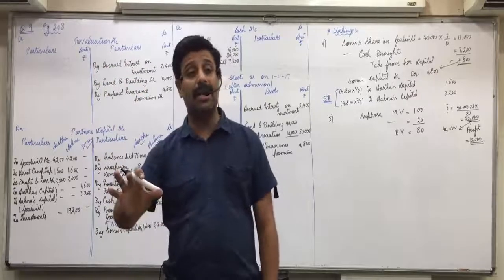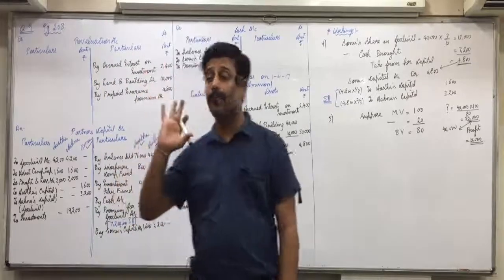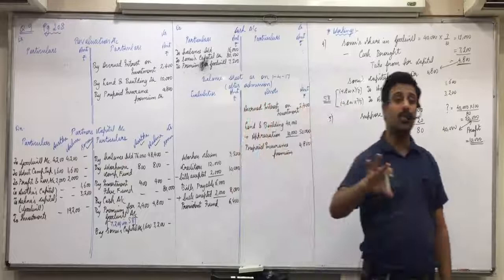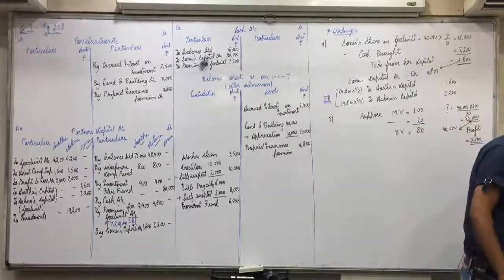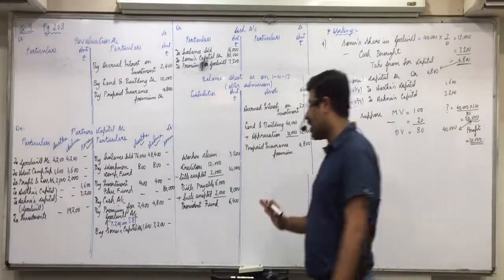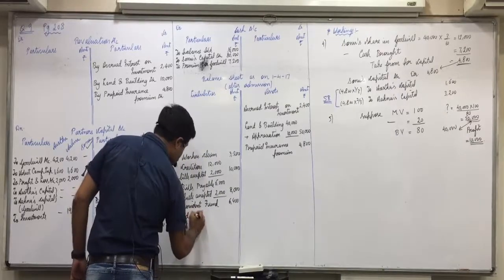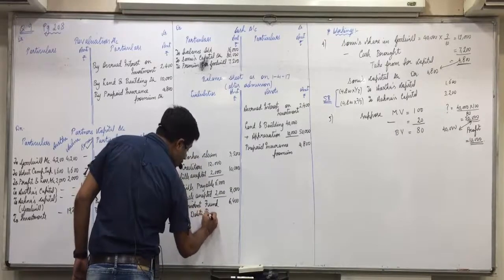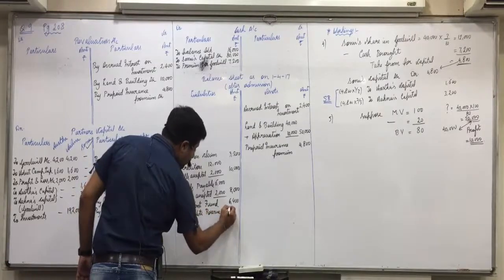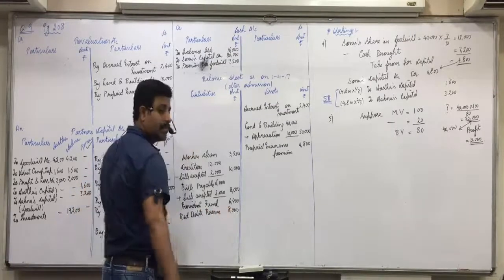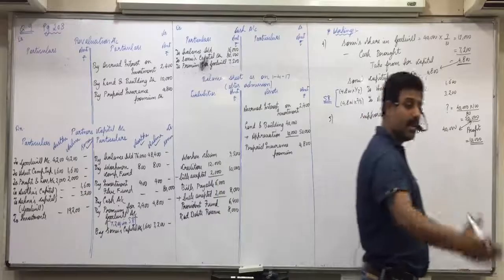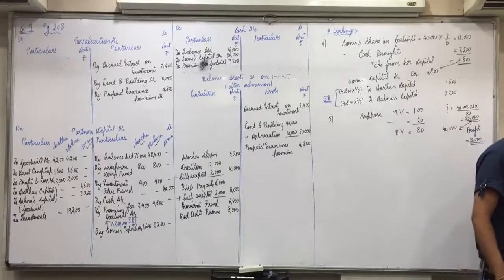If they show it on the liability side, you also show it on the liability side. Whatever is done in the question, you do the same in the solution. Liability side 8,000, so you also write it on the liability side. Bad debts reserve 8,000. Both the alternatives are correct, but you follow what is given in the question. Asset side, what is untaken is machinery 32,000.